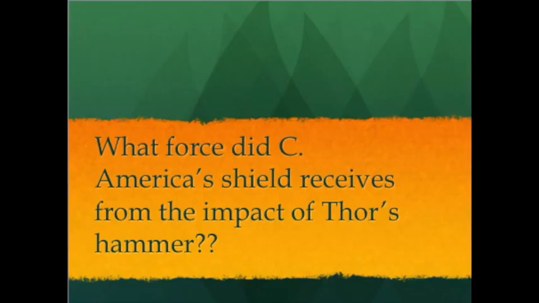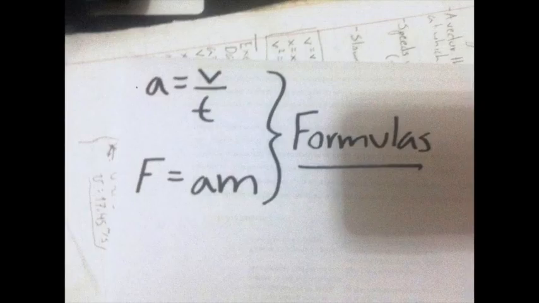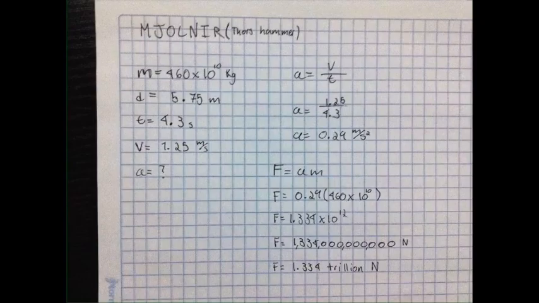The topic that we used to answer this question was force, and we used the following formulas. First, to obtain the acceleration so that we could obtain force next. The data used was the mass of Thor's hammer, that is 460 to the power of 10 kilograms. The distance, 5.75 meters. The time, 4.3 seconds, and the velocity, 1.25 meters per second. First, we used the first formula to obtain acceleration, and it equals 0.29 meters per second squared. Then with that, we obtained force, and it equals 1.334 trillion newtons.